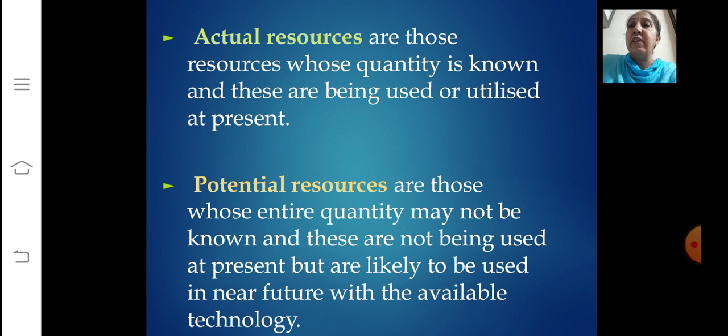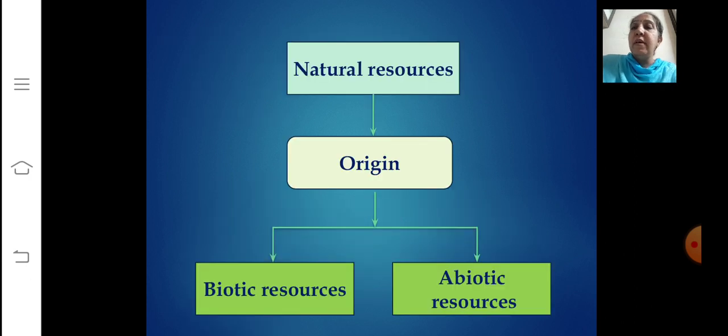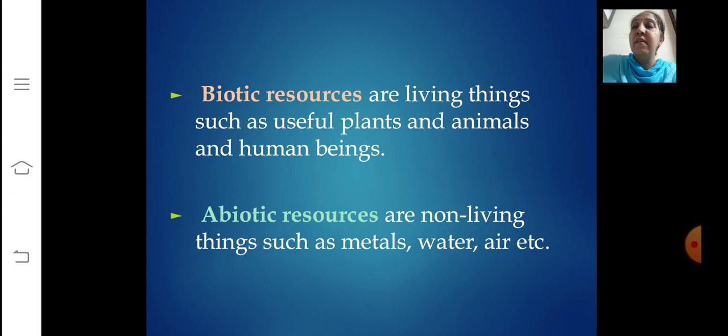Now let's move to the next one. Natural resources, we will see the classification based on their origin. Now, based on the origin, resources can be classified as abiotic and biotic. Let's understand the meaning of this.